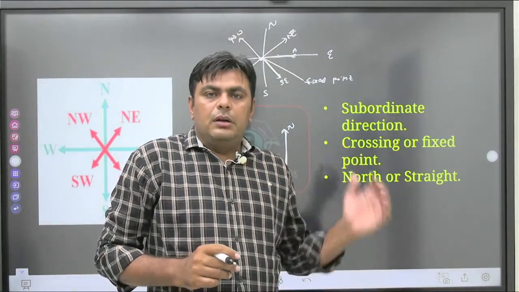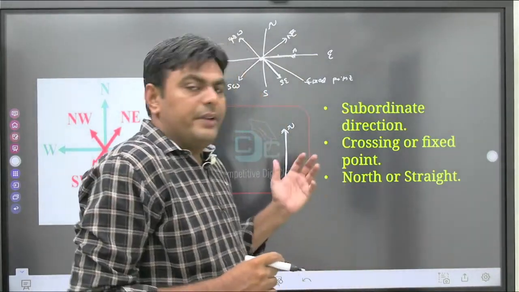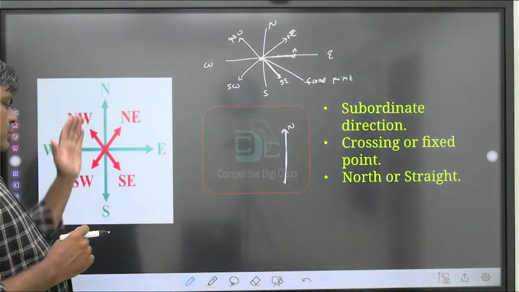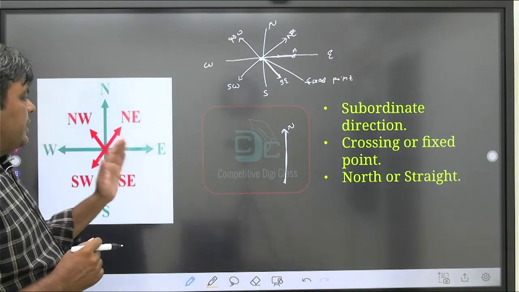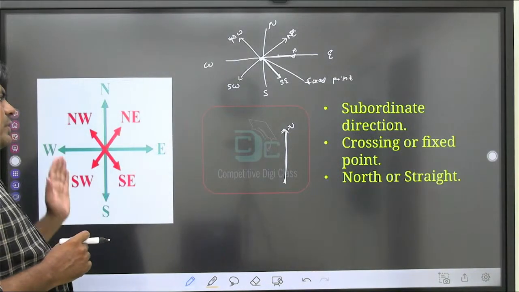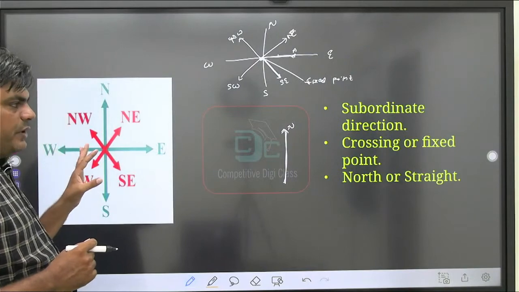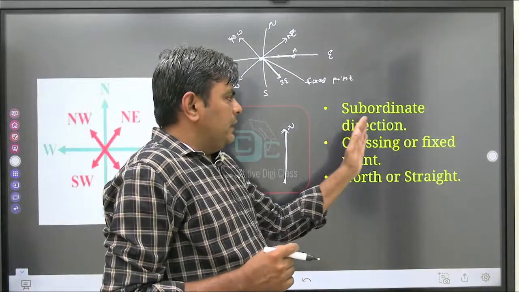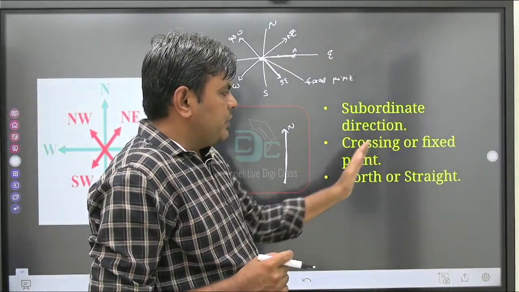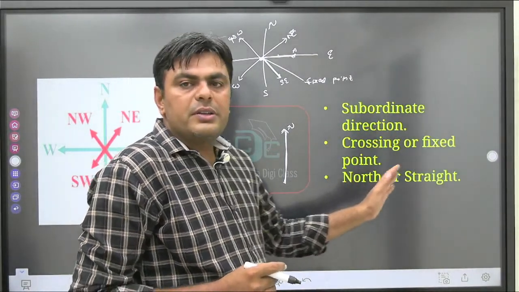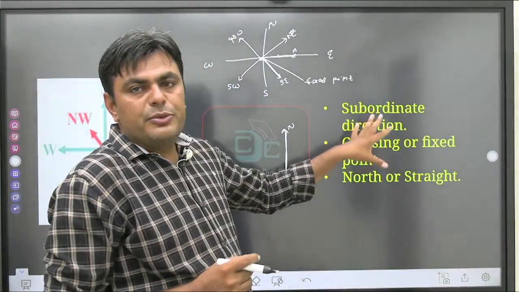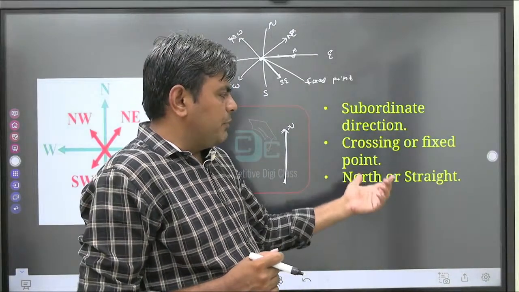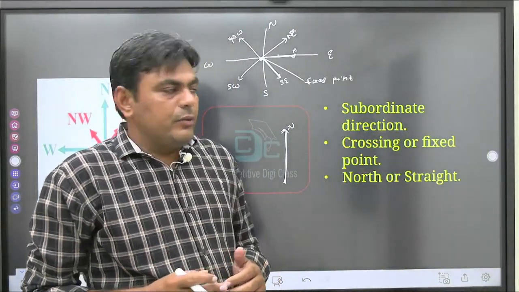So we have now seen the directions, that are mainly 4 directions: east, west, north, south, and their subordinate directions, that is northeast, southeast, southwest, and northwest. So these are the 4 directions and 4 subordinate directions. We have also elaborated what is a subordinate direction, what is a crossing or fixed point, or what is north or straight. This type of terms you will find in exams, and in questions you can easily understand them.